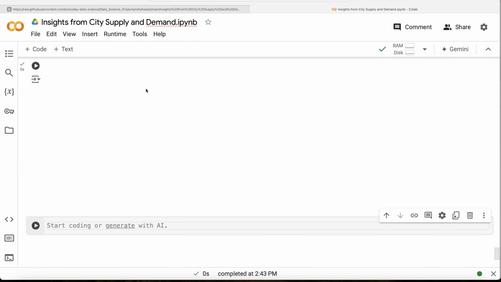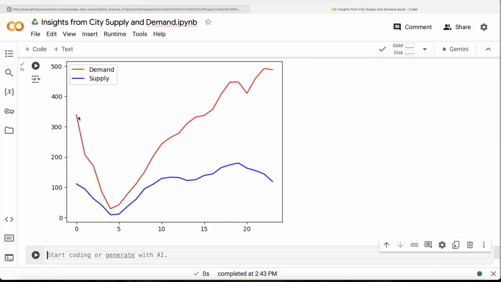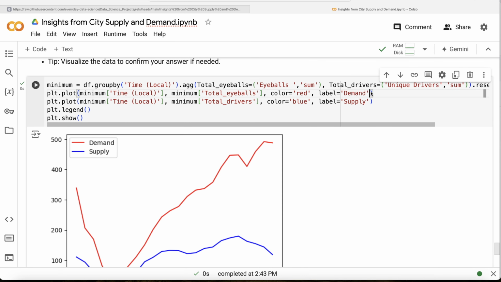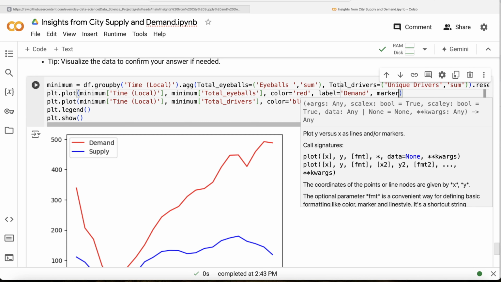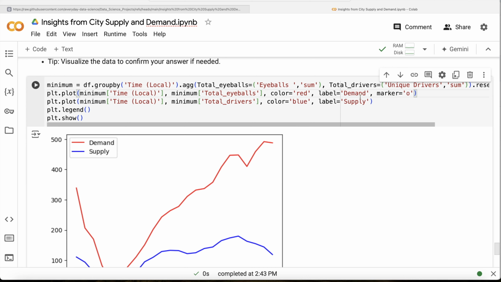Let me go ahead and run this. Let's see what we get. So if you look at this, this is the demand part, this is the supply part, right? Let me just add markers as well, so that it's easier for us to count which hour this is. So marker is equal to O in this case, and X in this case.